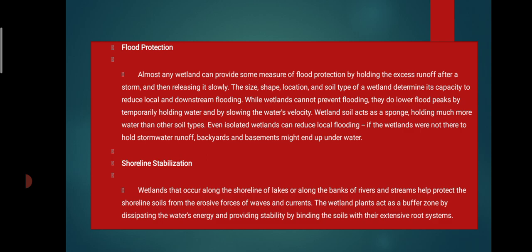Let's see flood protection. Almost any wetland can provide flood protection, holding the excessive runoff after storms and releasing it slowly. The size, shape, location, and soil type of a wetland determine its capacity to reduce local downstream flooding. While wetlands cannot prevent flooding, they do lower the flood peak by temporarily holding the water and by slowing the water velocity. Wetland soil acts as a sponge, holding much more water than other soil types. Even an isolated wetland can reduce local flooding.